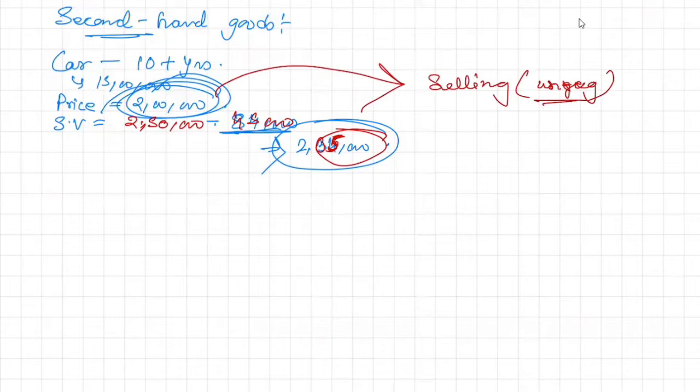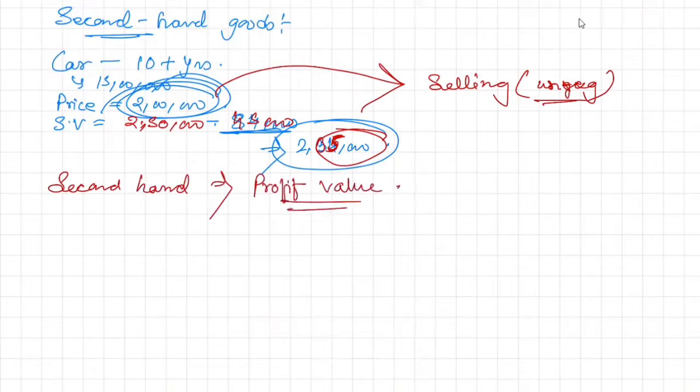So what rule has the government made? The government said that for second hand goods, you will take only the profit value. What is that profit value? Suppose I'm buying it at 2 lakh and selling at 2 lakh 50,000.